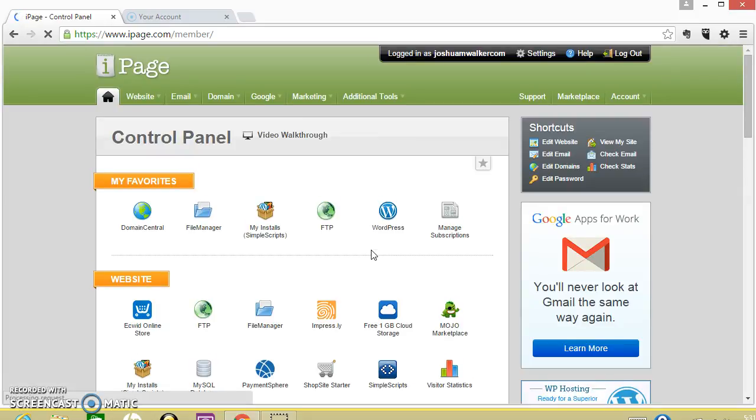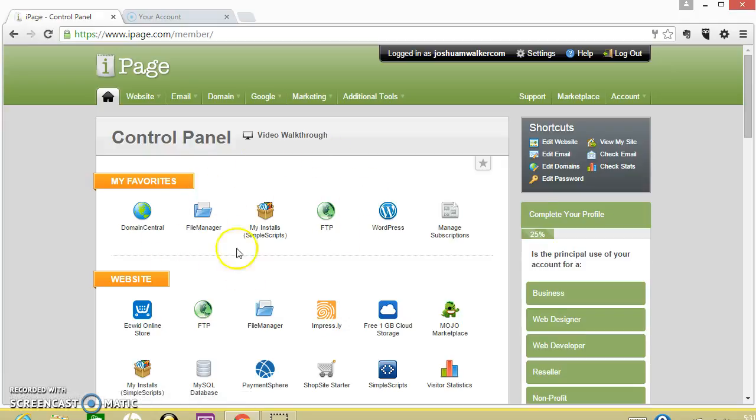The first screen you should see when you log into iPage should be the control panel. It says right here, control panel. If you do not see the control panel when you first log in, then click on the little home icon on the top. The home icon will always take you to the control panel.